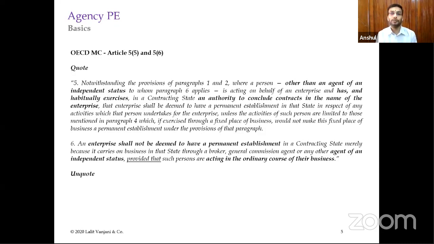There are certain items which have been listed that if a foreign enterprise is doing these kinds of activities through a fixed place of business, in that particular case, there will be no PE. So we will be discussing the exclusions after agency PE. Even though the article of exclusions is prior to Article 5, para 5, we will be discussing this after agency PE because first we will conclude all the types of PE.